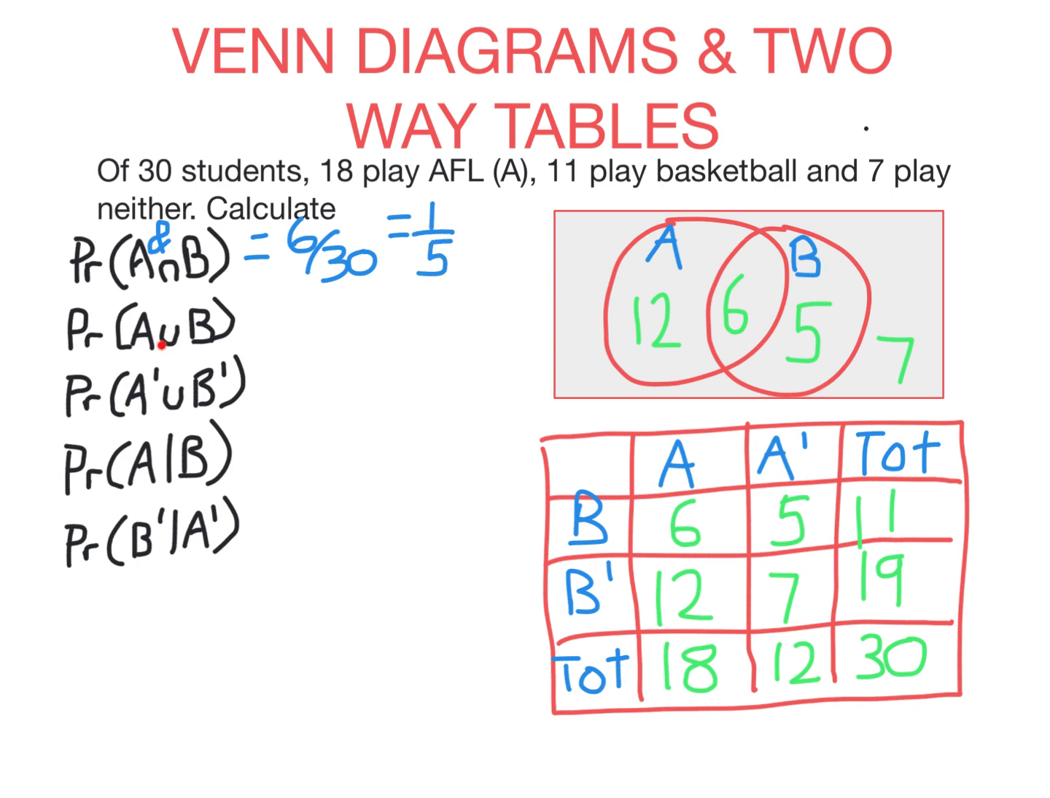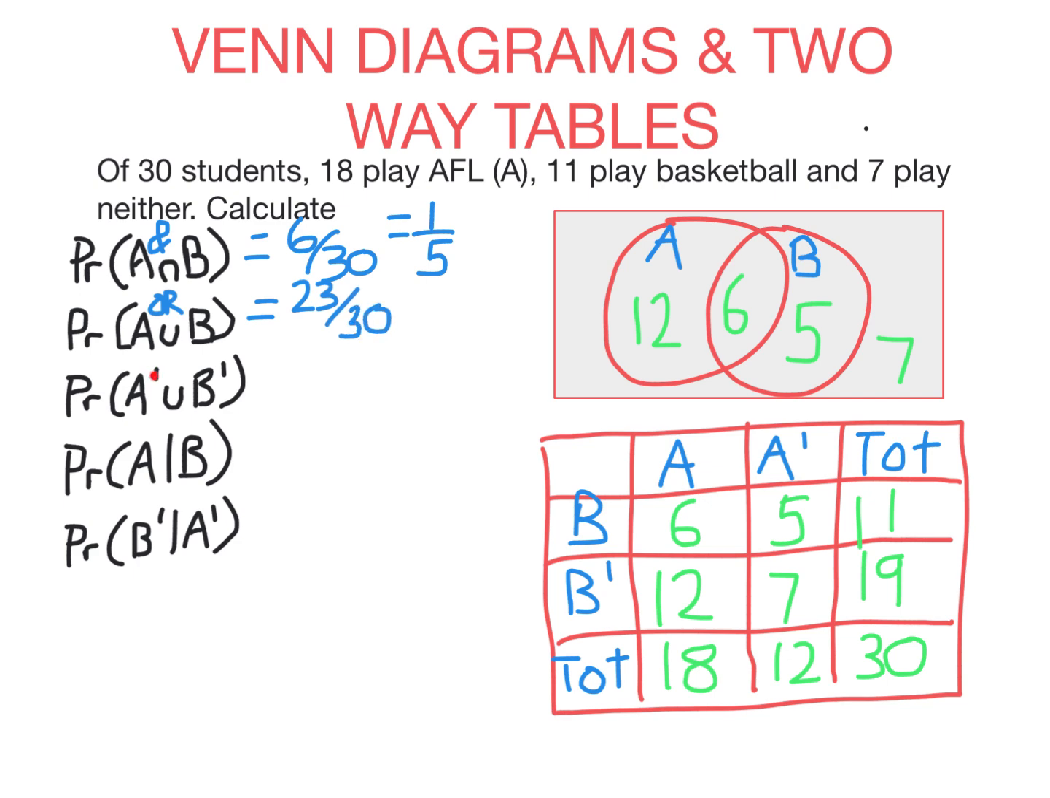This says A or B. So this includes everyone who plays AFL or plays basketball or both. We include the both in this case. So there are 12 plus 6 plus 5, 23 students in total who play AFL or basketball. Another way of saying this, it's the number that play at least one of the sports.